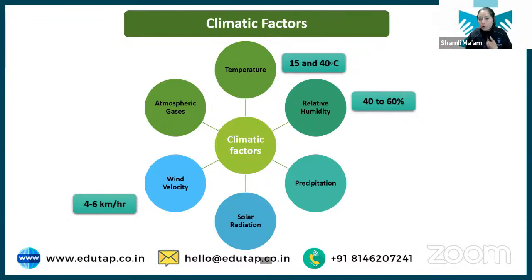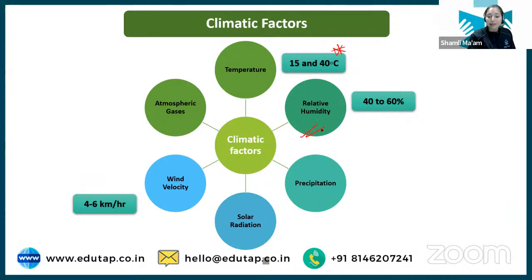Okay? For us also to function well, we also need an optimum temperature, right? So for plants also temperature is important. Optimum is considered between 15 and 40 degrees Celsius, that you have to learn. Then we have relative humidity.